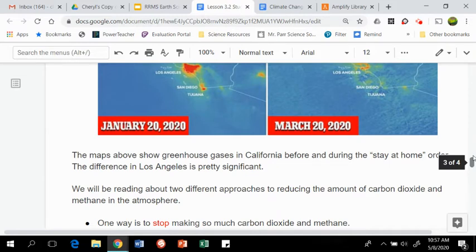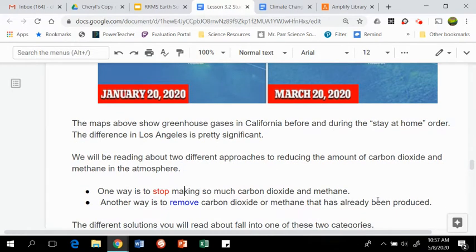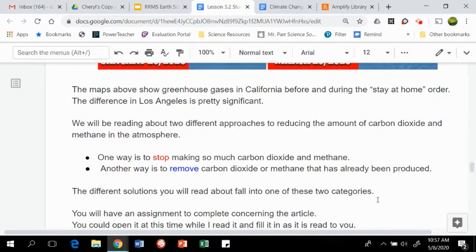We will be reading about 2 different approaches to reducing the amount of carbon dioxide and methane in the atmosphere. One way is to stop making so much carbon dioxide and methane. Another way is to remove carbon dioxide and methane that has already been produced. The different solutions you will read about fall into one of these 2 categories. You will have an assignment to complete concerning the article.